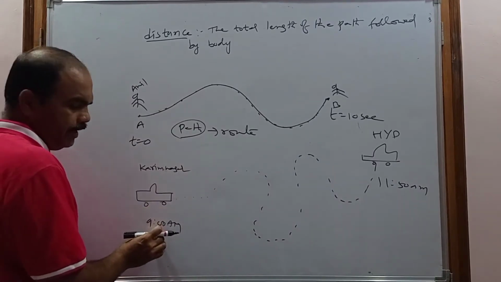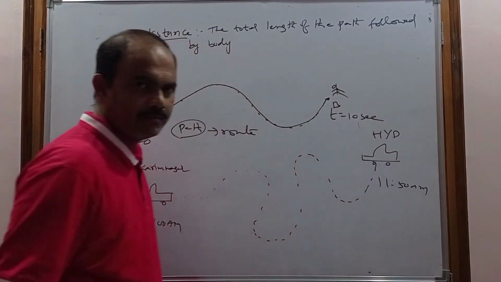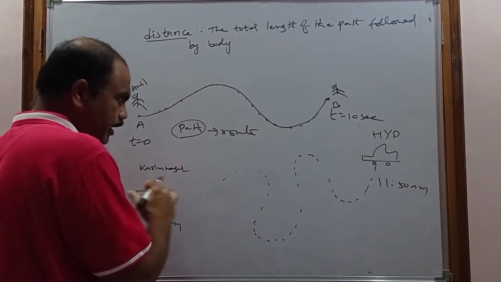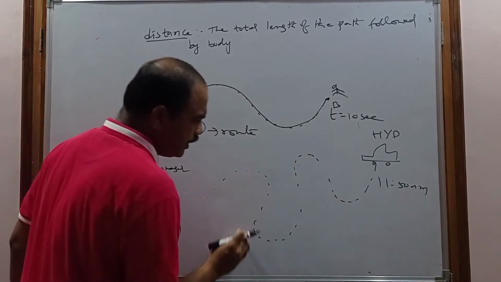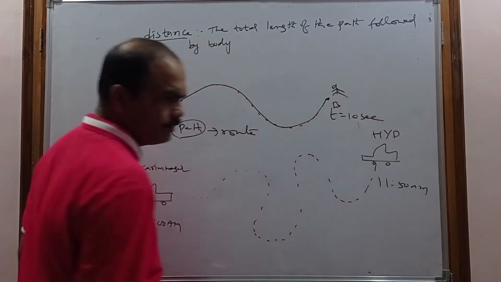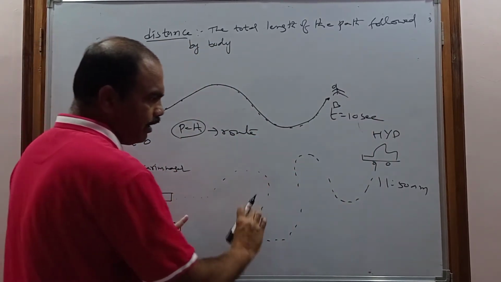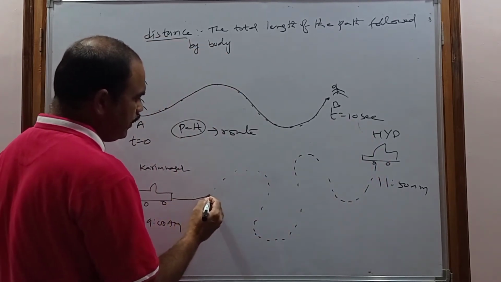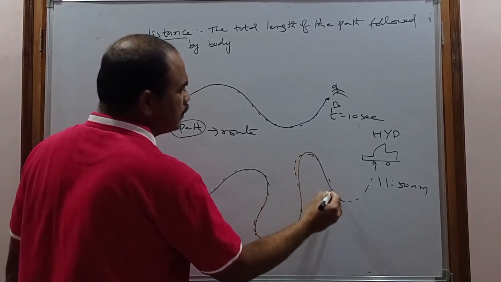At 9 a.m. it is at Karimnagar, and at 11:50 it is at Hyderabad. To go from Karimnagar to Hyderabad, the car's position is changing with respect to time. When the car position is changing, it is following a path. This is called the path.